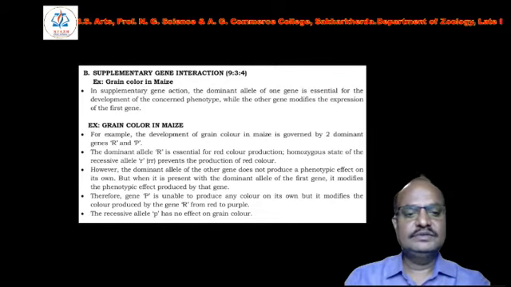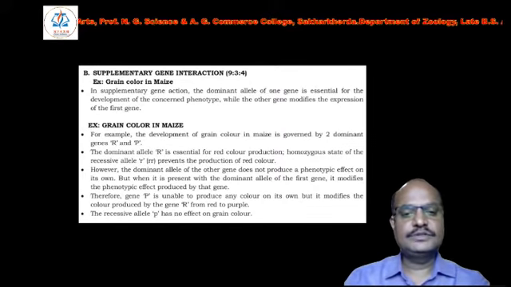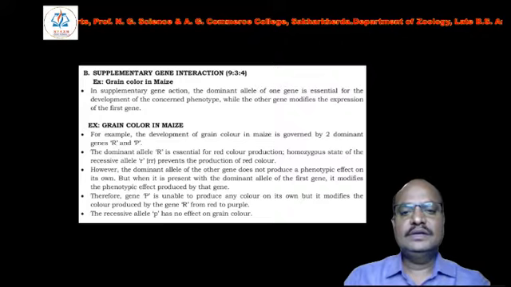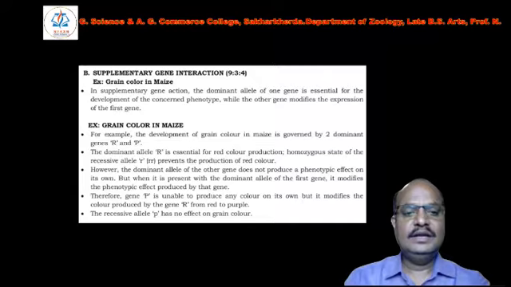The second gene is responsible for the modification of the first gene's expression. Example: grain color in maize. The development of grain color in maize is governed by two dominant genes, capital R and capital P. The dominant allele capital R is essential for red color production in grain.